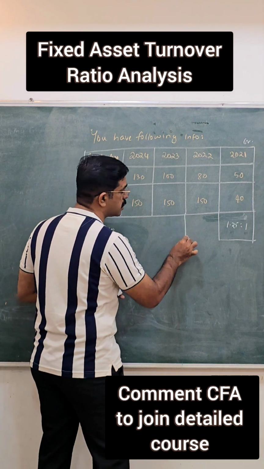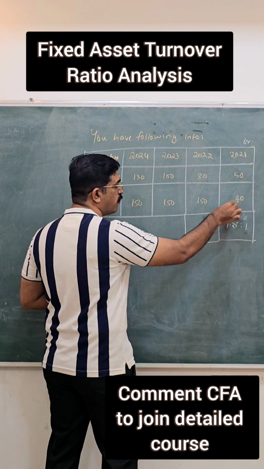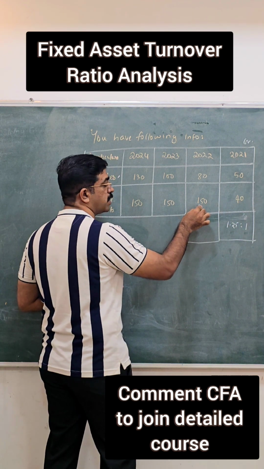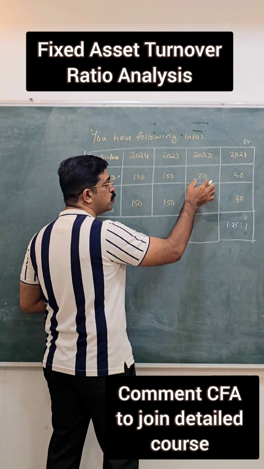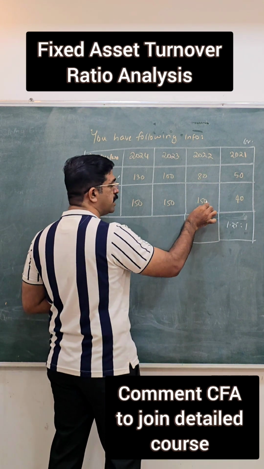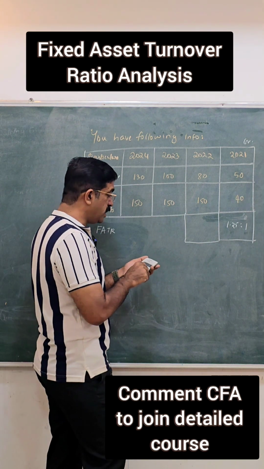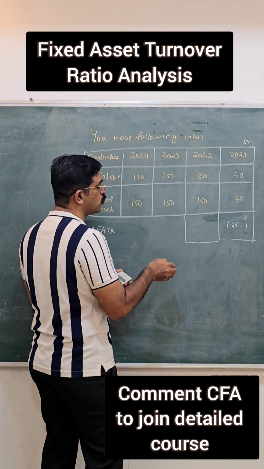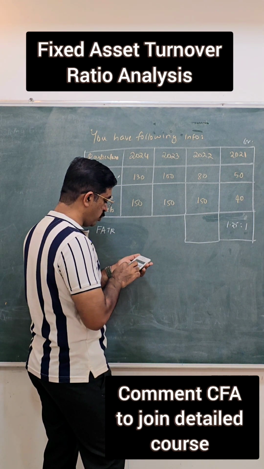Whereas in the year 2022, they made a significant investment, almost an additional 90 crore, and that result may not be seen in the same year itself. So even though we calculate, it may not communicate the real position, but let's do it. 80 is the sales, which is the numerator, and 150 is the fixed assets, which is the denominator.